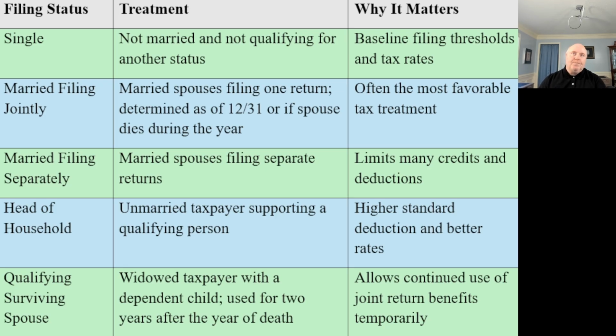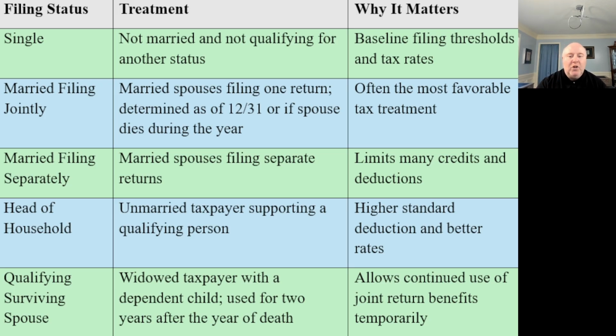Now, when we're looking at head of household, you're unmarried and you're supporting a qualifying person. Okay? And I will get into the different qualifying persons, relatives, and qualifying child in the next video. So I'm not avoiding that topic for you. The next video goes into who qualifies as a dependent. I just don't want to complicate it for this video.